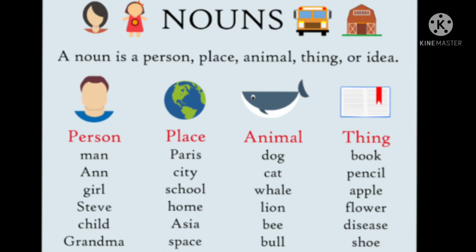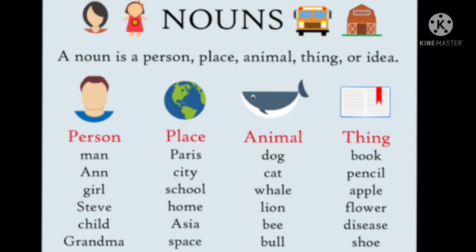The words that we use to name animals, like dog, cat, whale, lion, bee, bull, and we can also add tiger, giraffe. So all these. Lastly, we have things like book, pencil, apple, flower, disease, shoe, and also there are ideas and feelings like happiness, right? The feeling of sorrow, sadness, all these are also nouns.